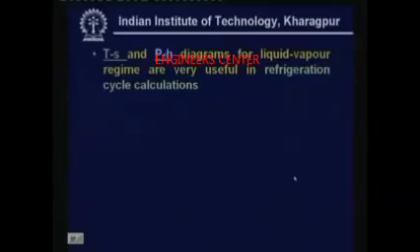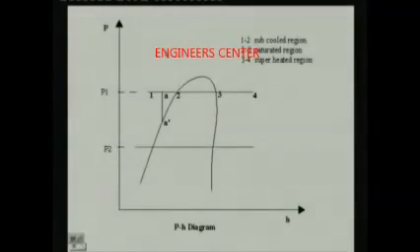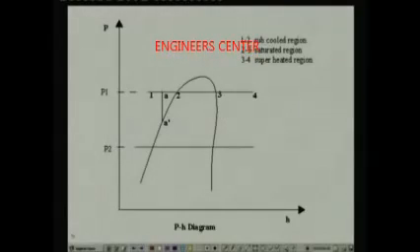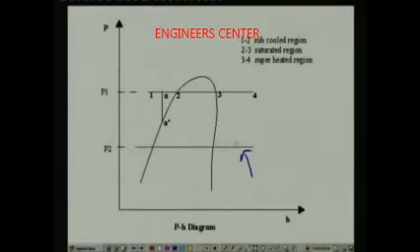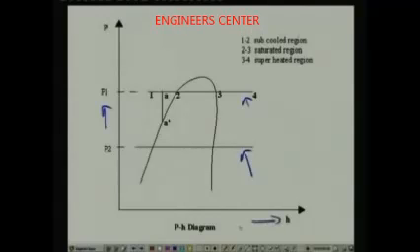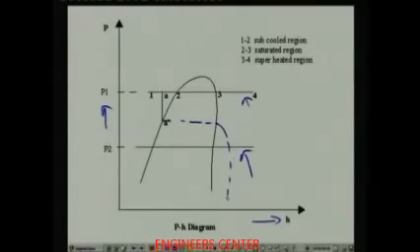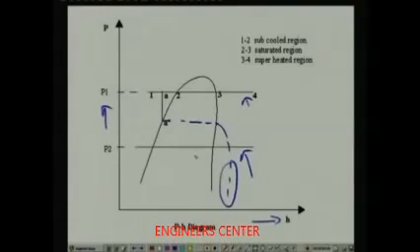Now, similar to the TS diagram, we can also have the PS diagram. This figure shows the PS diagram here, and these are the isobaric lines. Since you have pressure on the y-axis, obviously isobaric lines become horizontal and pressure increases in this direction, and on the x-axis you have enthalpy. And I have not shown here, but the isothermal lines, that means constant temperature lines, will be typically something like this. Again they will be horizontal in the two-phase region, and they become sloped in the single phase superheated region, and they become almost vertical in the low pressure zone.